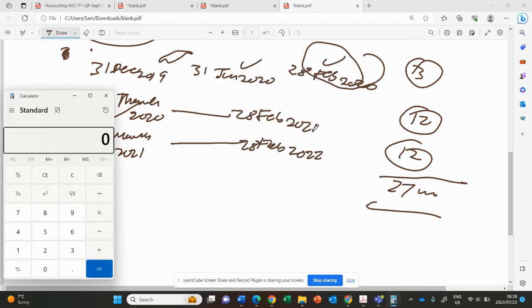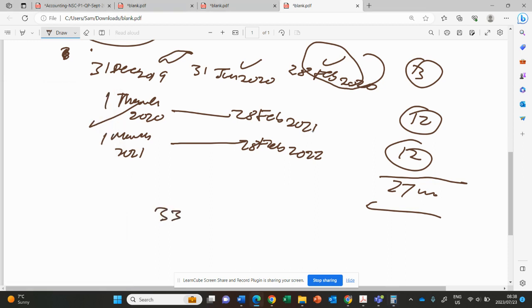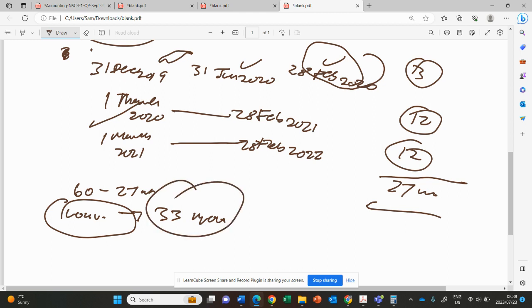That would be 60 minus 27, then that would be 33. So it means that the loan is for 33 months. 60 minus 27 months. This will be a loan that is given there, a loan for 33 months. So now